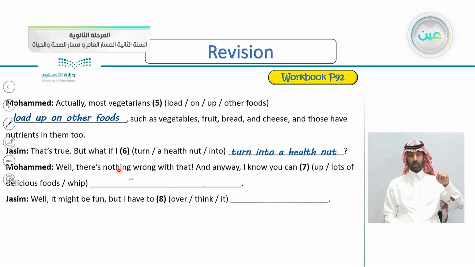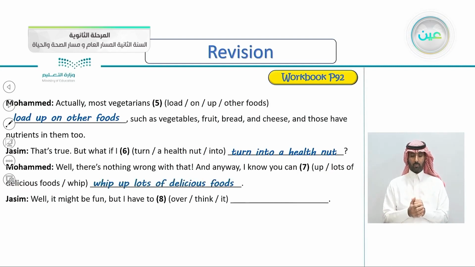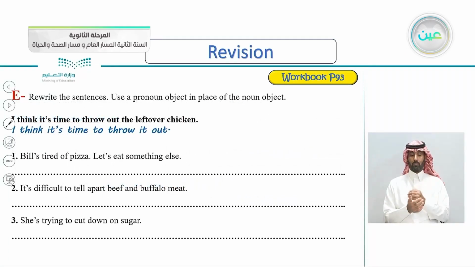Muhammad: Well, there's nothing wrong with that. And anyway, I know you can whip up lots of delicious foods. So, yes, whip up lots of delicious foods. Jasim: Well, it might be fun, but I have to think it over. Is it overthink it? Of course not. It's think it over.